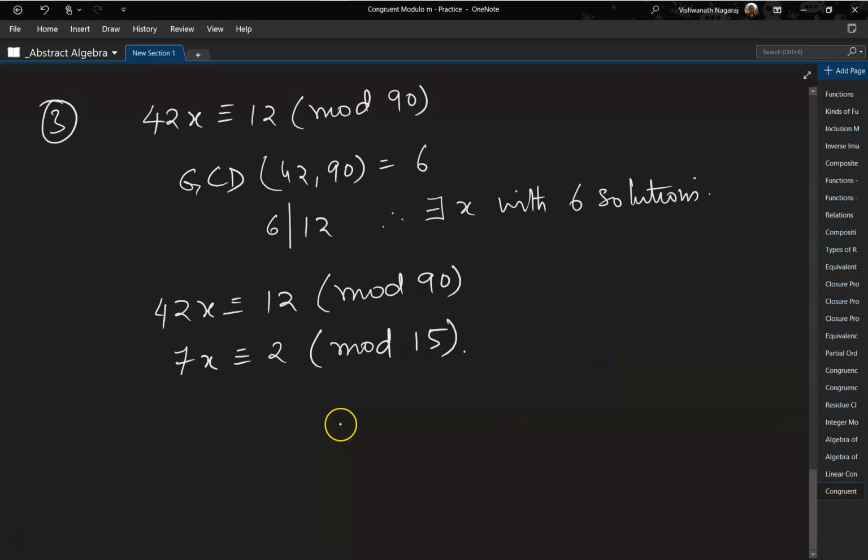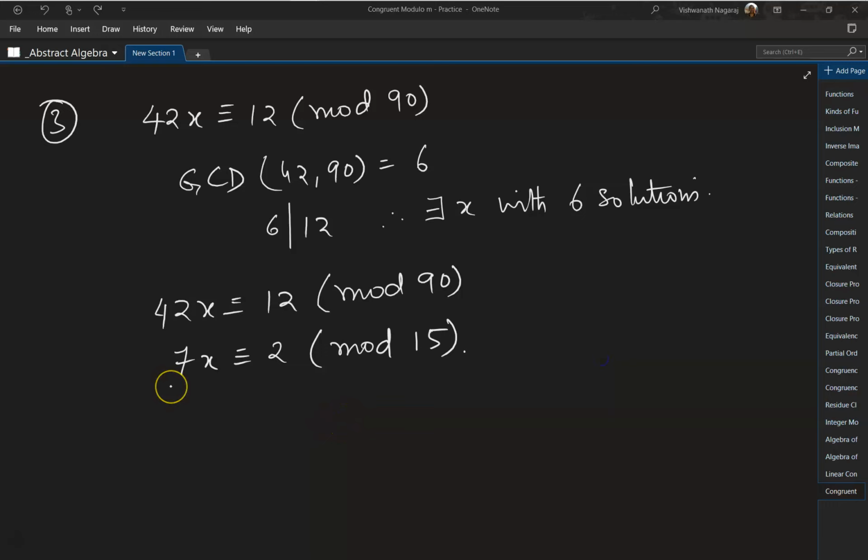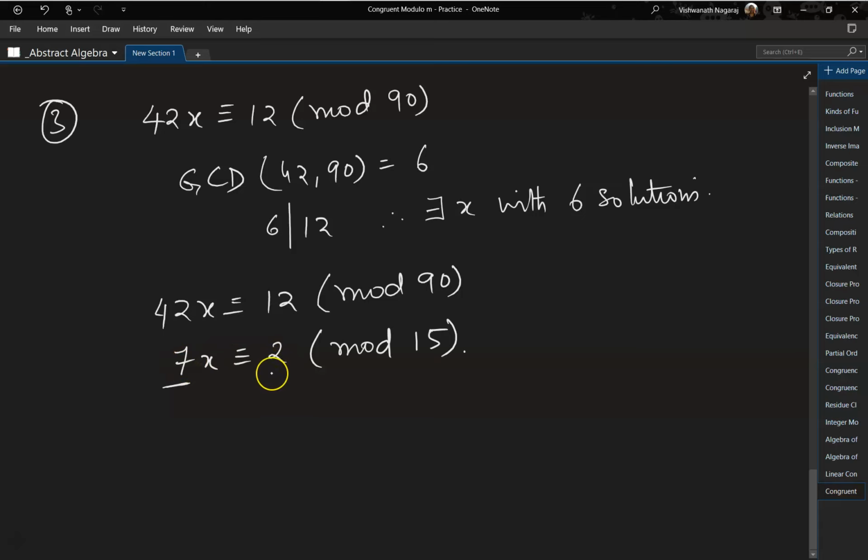And now what we'll do is we will have to get rid of this 7. Now how do we get rid of this 7 mod 15? We have to take the inverse of this, because when we bring it to this side it should get divided by. So it is like your normal fractional multiplication. When you have to divide by a fraction, you take the reciprocal of it, or multiplicative inverse. So similarly, we have to figure out the multiplicative inverse of this.